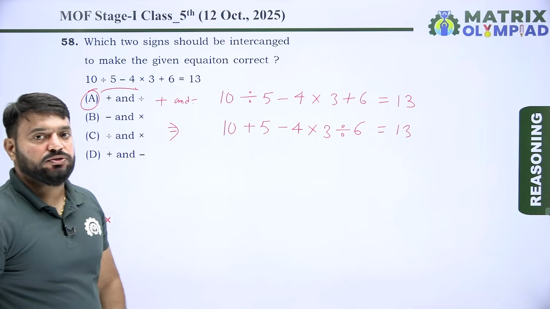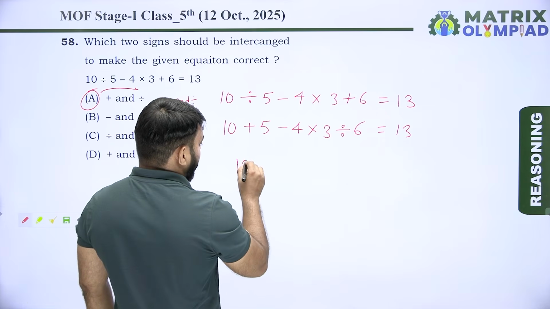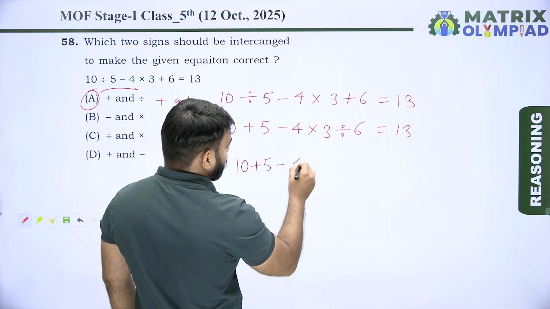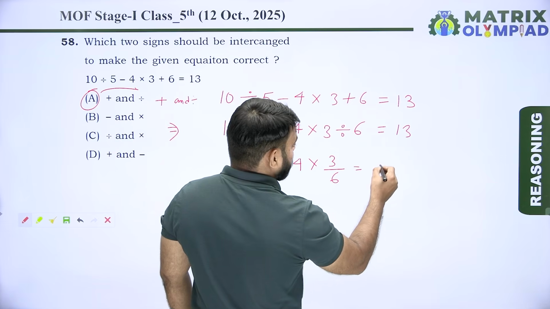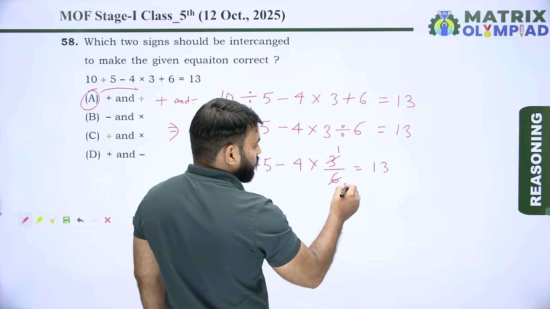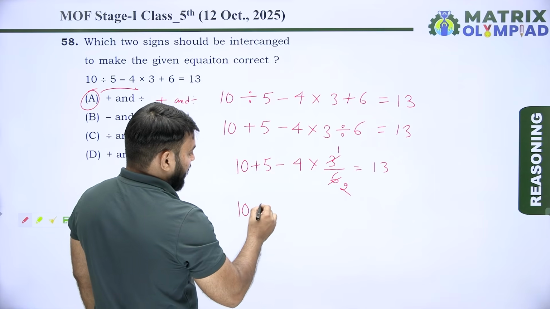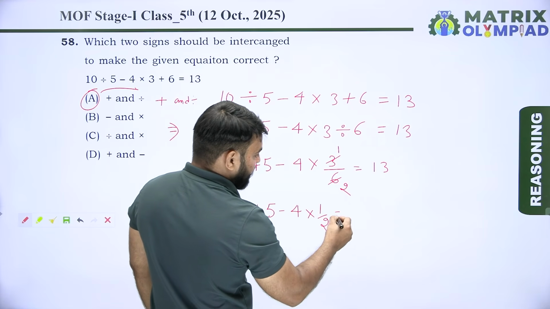So using the BODMAS rule in this equation, first divide the numbers. So 10 plus 5 minus 4 into 3 divided by 6 is equal to 13. 3 divided by 6 means 1 by 2. So 10 plus 5 minus 4 into 1 by 2 is equal to 13.